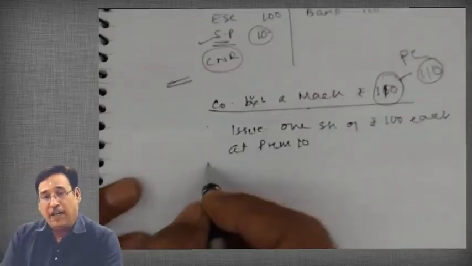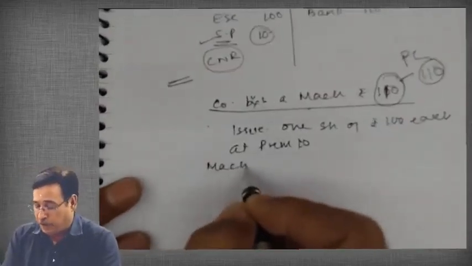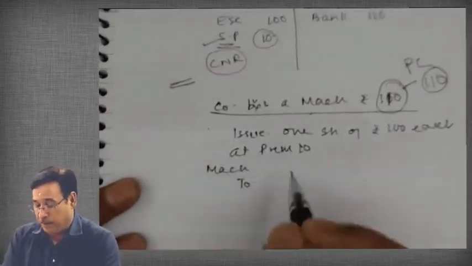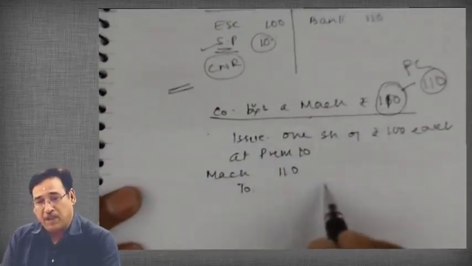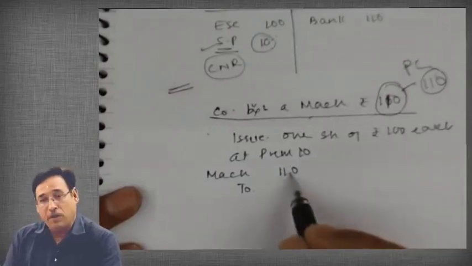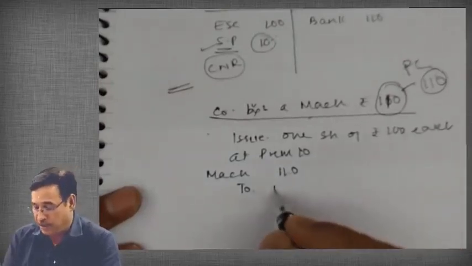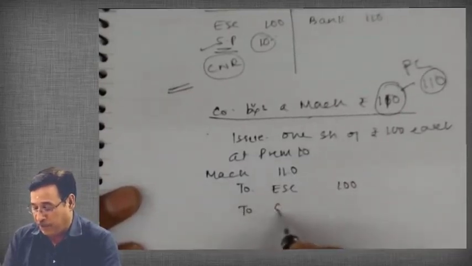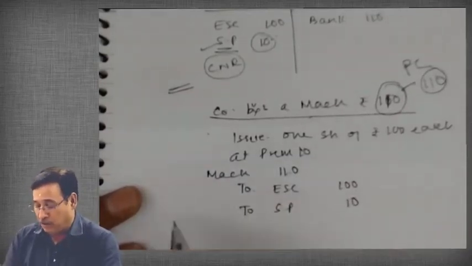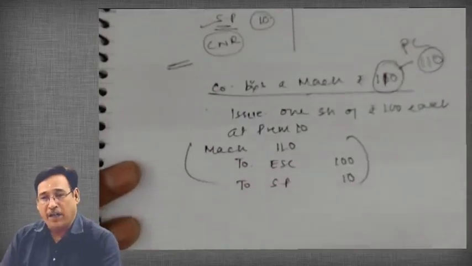So what will be the entry? The entry will be machinery account debit. The company bought the machinery for 110, and is discharging the amount not by way of cash; it is issuing equity share capital of 100 each at a premium of 10. Are you getting my point or not?